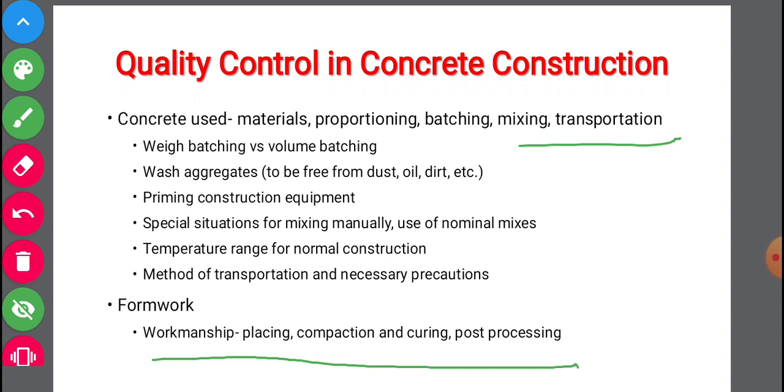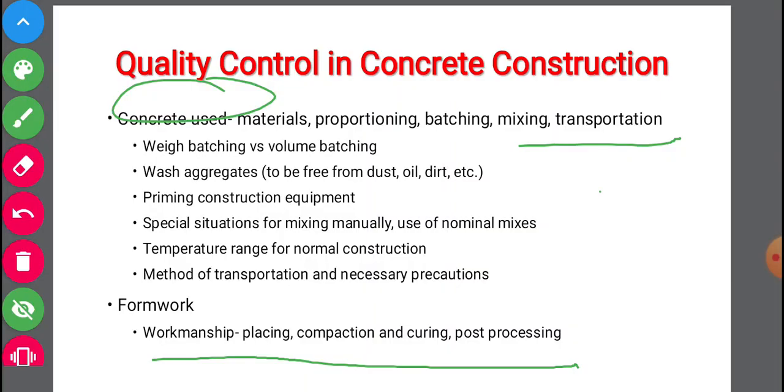So here in concrete used we have weigh batching versus volume batching. I will not go into much detail of this, but we all know the difference between weigh batching and volume batching. Weigh batching is taking the materials or ingredients of concrete by weighing them, the weight in kgs. Volume batching is nothing but taking them volume by volume.